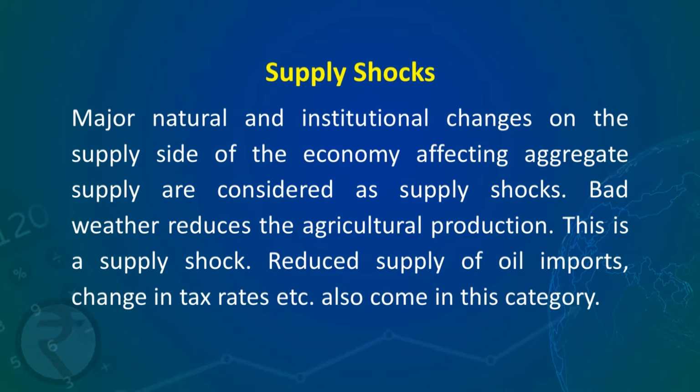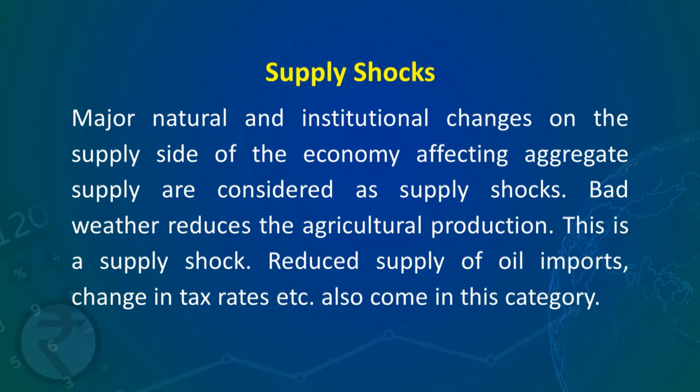This is a supply shock. So, because of this, what would happen? The aggregate supply will fall and the SRAS curve will shift to the left. Reduced supply of oil imports or increase in tax rates or decrease in tax rates also come in this category. So, they also affect changes in the aggregate supply curve.